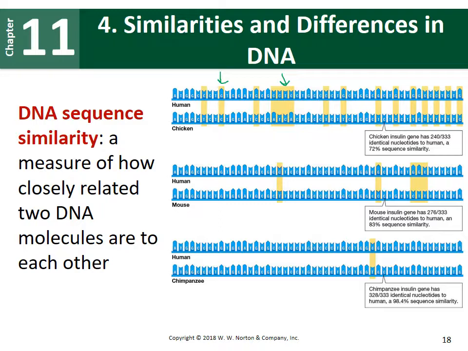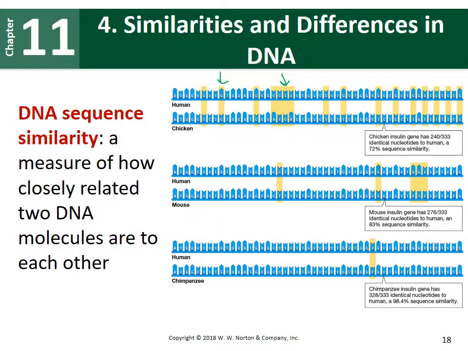That means humans and chickens are very different from each other, which makes sense. Humans are mammals, chickens are birds. If we compare humans to a mouse, which are both mammals, we still have a couple of differences, but not quite as many as between the chicken and the human.